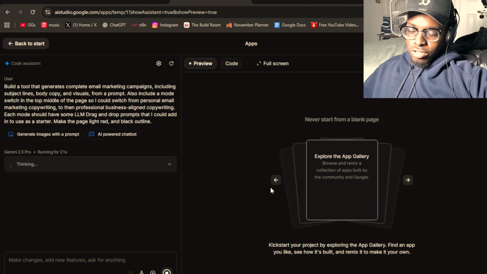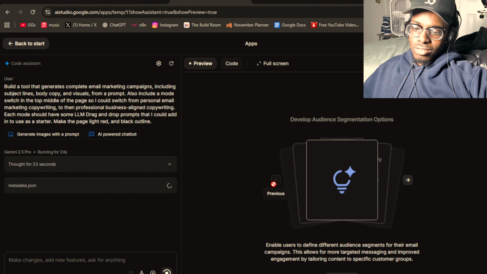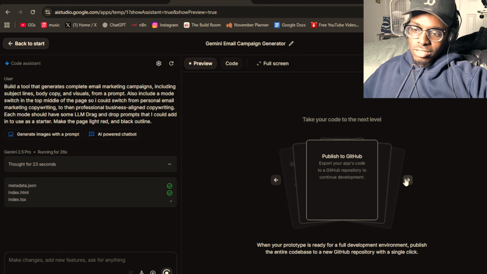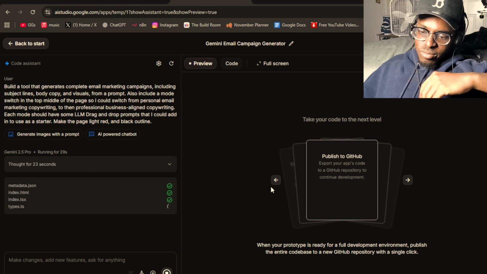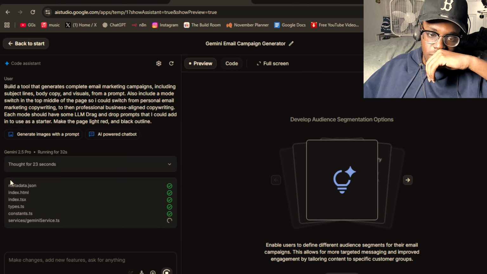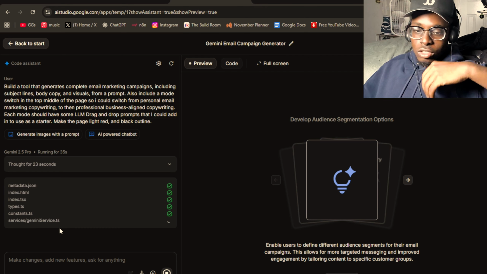Kickstarter thing, it's telling you the whole thing. And I like it because you can just go through it. It looks nice how they're just talking about it. Yeah. So in the left hand side, you can see all the code is going through.